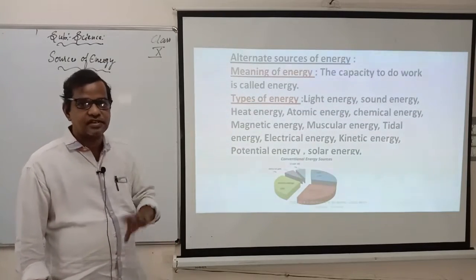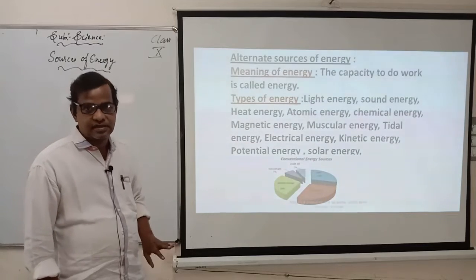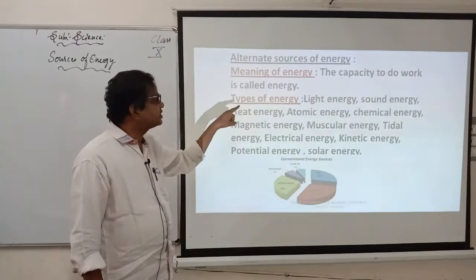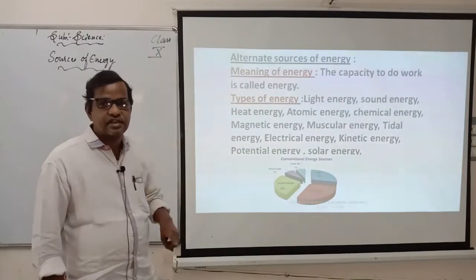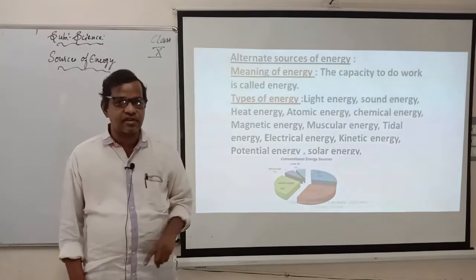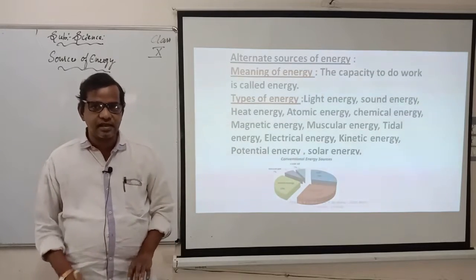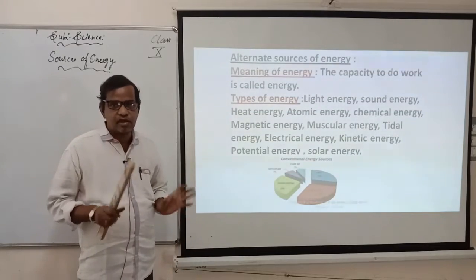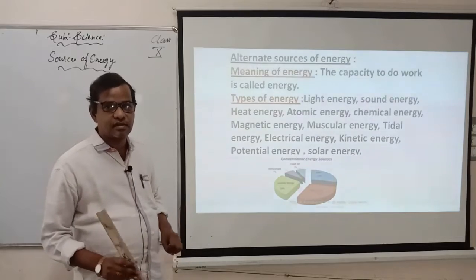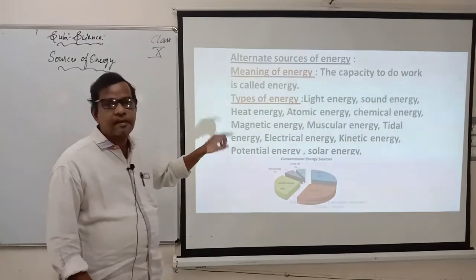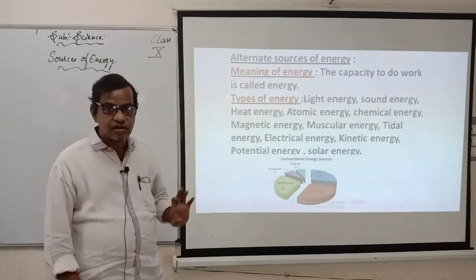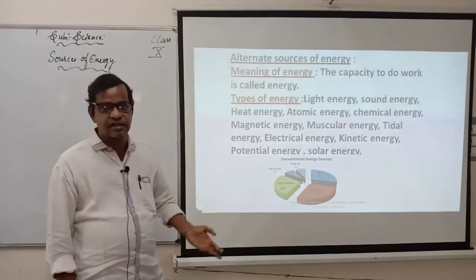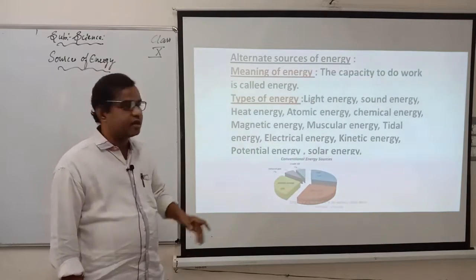What do we mean by sources of energy? Already I told you: from where do you get the energy? The capacity to do work is called energy. Here he has given the definition of energy. So what is energy? The capacity to do work. If you are doing work, then that capacity of doing work is called energy. And sources of energy means from what sources you are getting the energy. It may be light energy, heat energy, thermal energy, wind energy, nuclear energy, everything is given here.